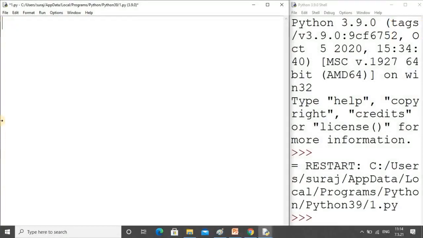So here we are in the Python editor, and for getting a random number you first have to import a module. First we use the NumPy library, and you have to include the module random. After importing this module, you can take the help of the functions available under random.